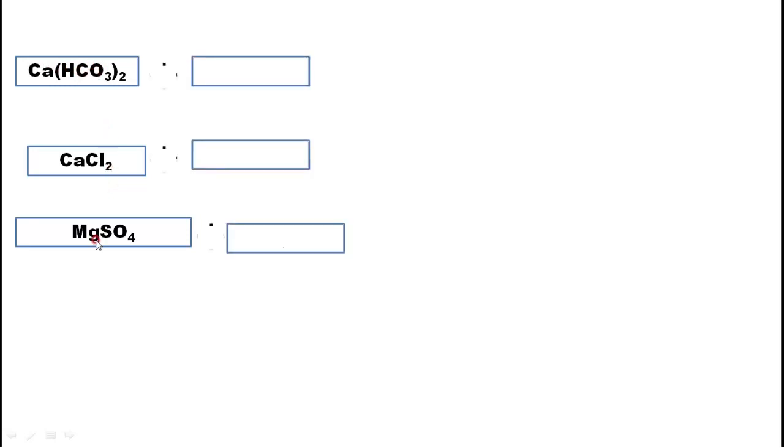Here we may have this type of hardness, this type of hardness, or any type of hardness. This is one example of temporary hardness, and this is an example of permanent hardness. These mix with the H2R. Here H2R is cation exchange resin. They are called cation exchange resin.